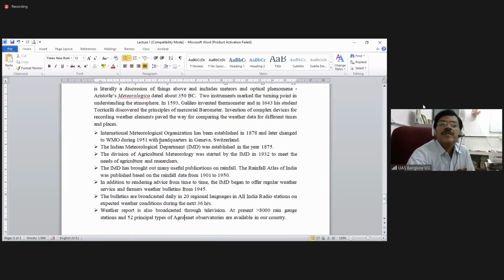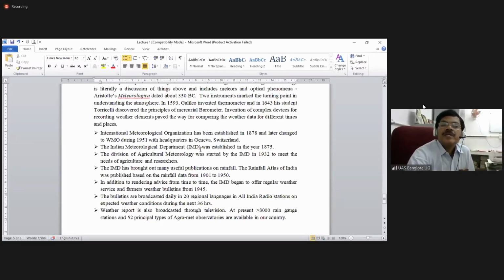The International Meteorological Organization, we call it the IMO, was established in 1878 and later changed to the World Meteorological Organization in 1951, with its headquarters in Geneva, Switzerland. The World Meteorological Organization is present in Geneva, started in 1951. It was renamed from the earlier International Meteorological Organization, established in 1878, and is now placed in Geneva.